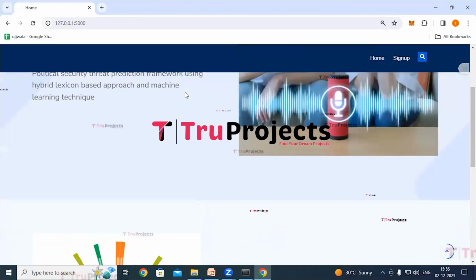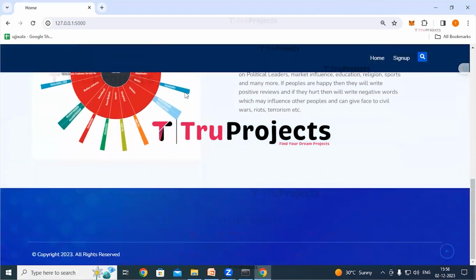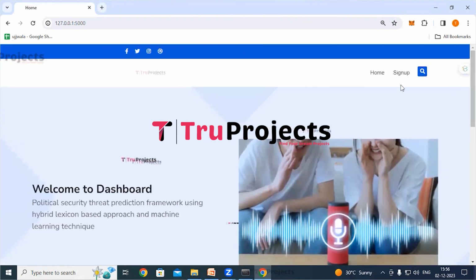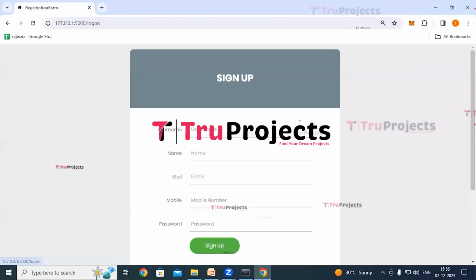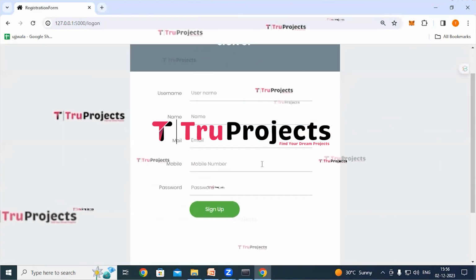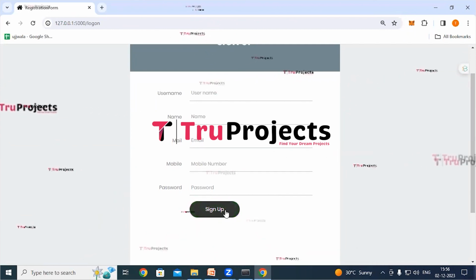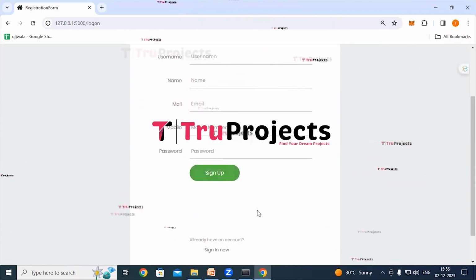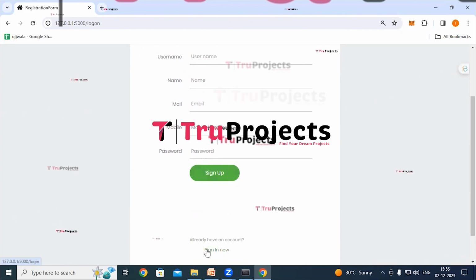This is the front end built using the Flask framework. So here we can see a sign up link, click on it. If we are new users, we have to register first. Fill in all these details and click on the sign up button to register. And if we already have an account, we can directly log in by clicking on this link.